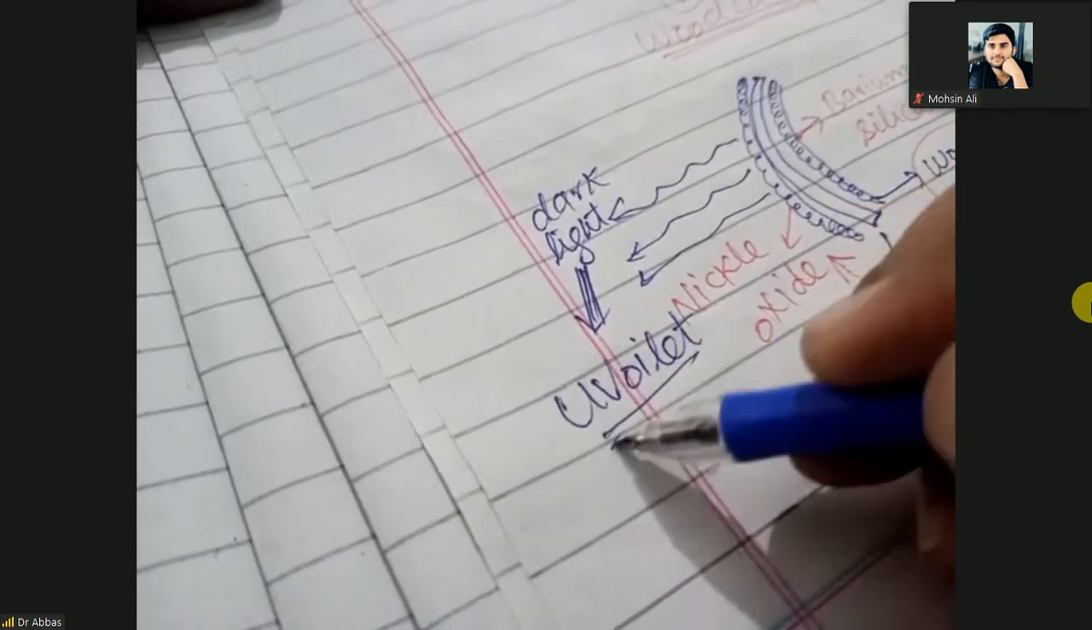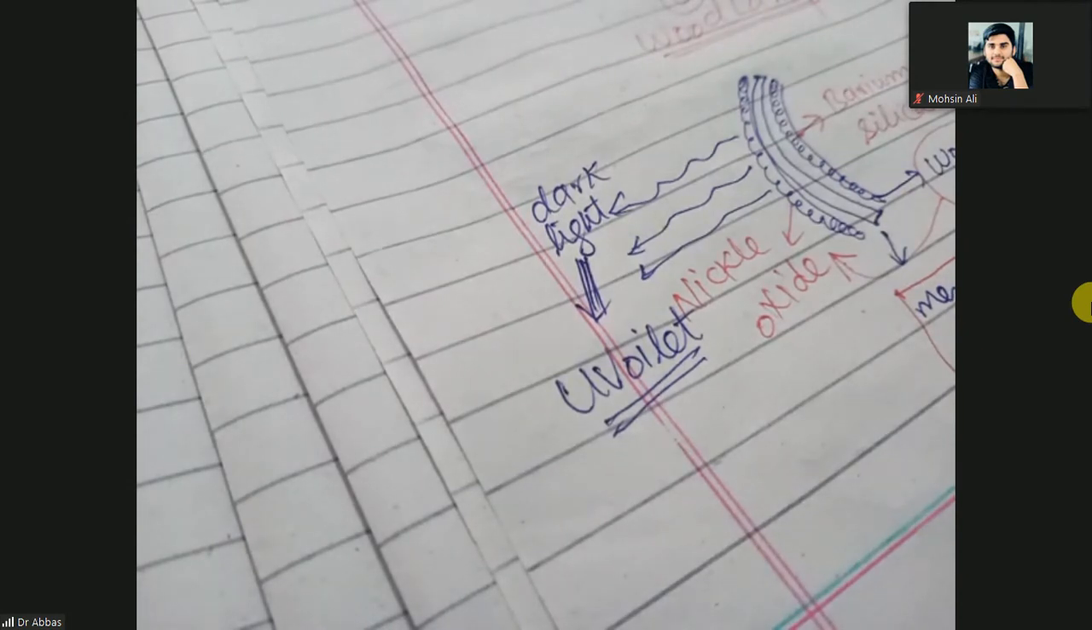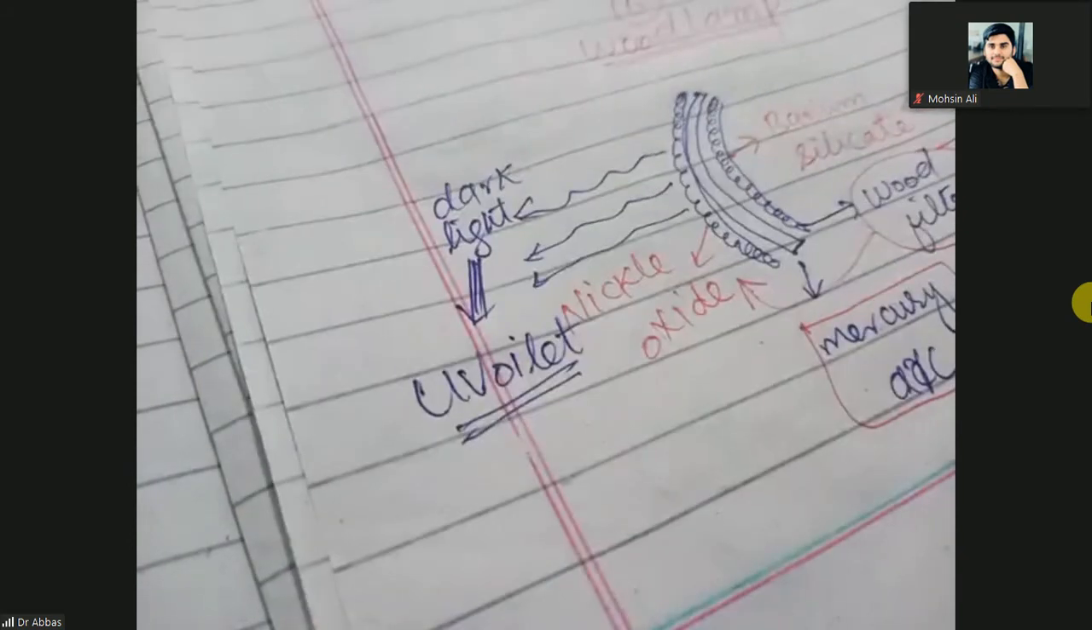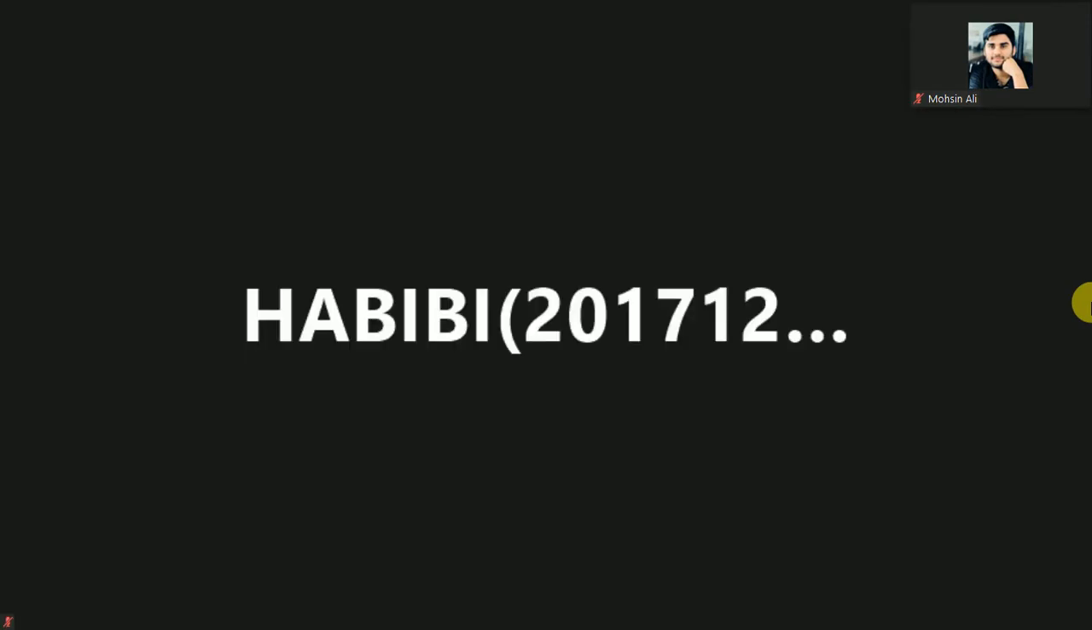So you can see the ultraviolet light in the normal sunlight. When you look at the normal sunlight, you feel it is a yellow color sunlight. Actually, it is composed of 7 colors, but you can't see these 7 colors with the naked eye without a prism. So the wood lamp produces the dark light. Okay, so the wood lamp is composed of a mercury arc covered by the wood filters.